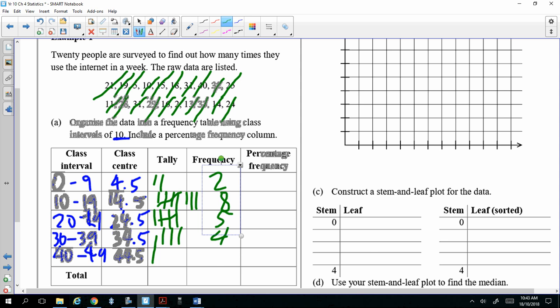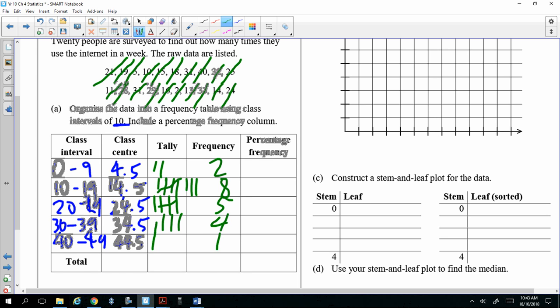So if you add up all the numbers in the frequency, it should give you the total number of scores. That's the total frequency. And then you can work out the percentage frequency by doing 2 divided by 20, change to percentage, which is 10%. I won't show all the working for each one. You will know what to do. So that's 40%. That will be 25%. That will be 20%. And then 5%. And they should, of course, add up to 100%.